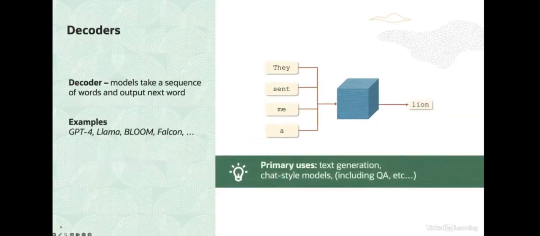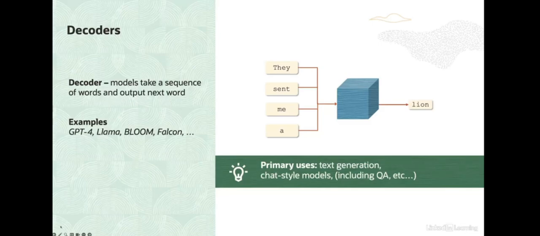Now, apart from encoders, we have decoder models. Some decoders you may have heard of are the Cohere Command Model, GPT-4, or Llama. What these models do is they take a sequence of tokens and emit the next token in the sequence based on the probability over their vocabulary, which they compute, and which we discussed in the first lesson. Importantly, a decoder only produces a single token at a time. This is very important to remember.